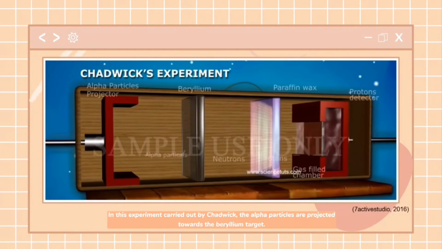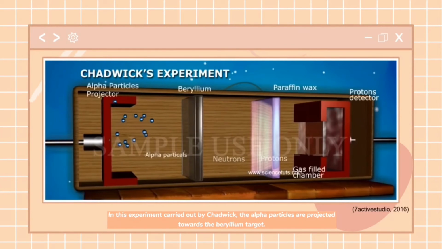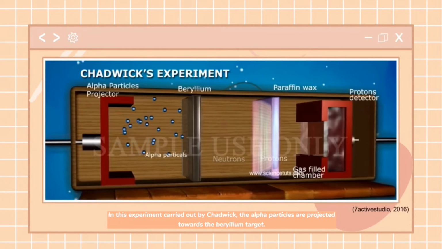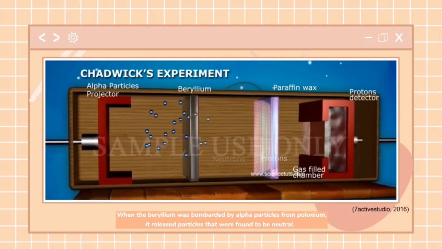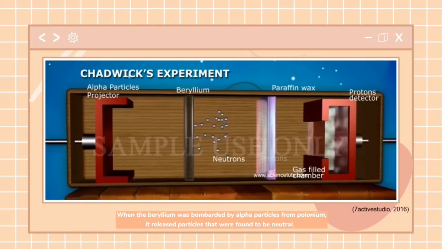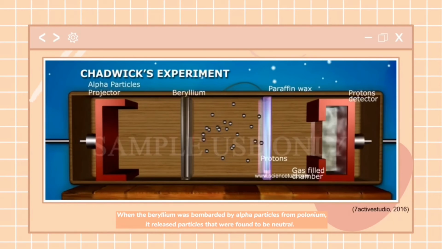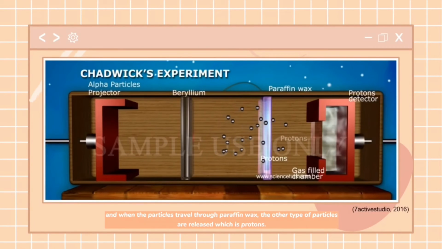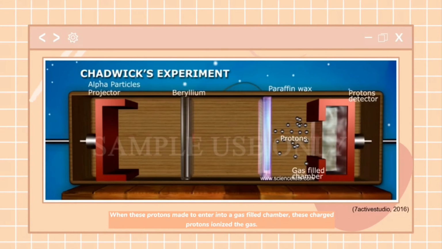In this experiment carried out by Chadwick, the alpha particles are projected towards the beryllium target. When the beryllium was bombarded by alpha particles from polonium, it released particles that were found to be neutral. And when the particles travel through paraffin wax, another type of particle is released, which is protons. When these protons enter a gas-filled chamber, these charged protons ionized the gas.